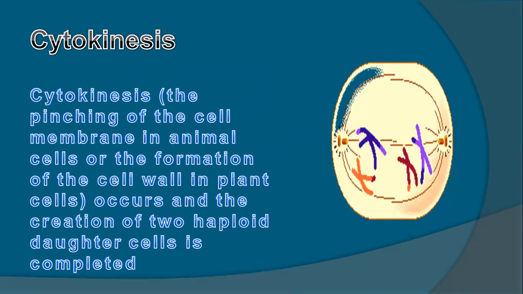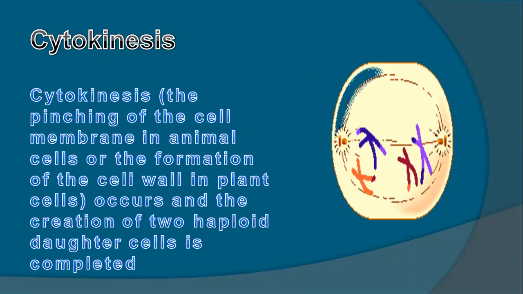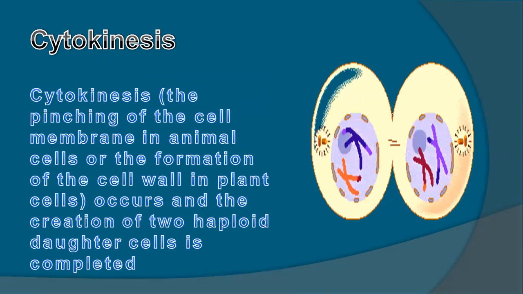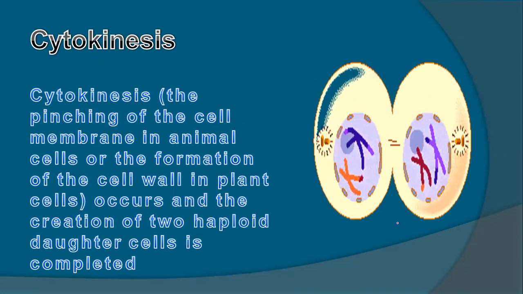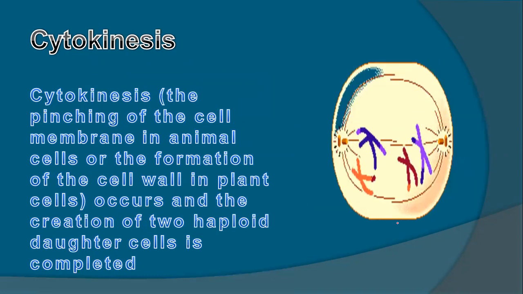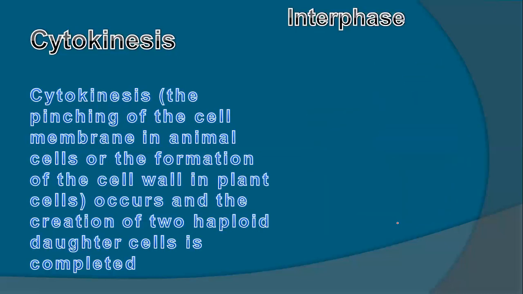But in plant cells, we know that Golgi vesicles align in the center, and they split in the cytoplasm, and from the center a new cell wall will arise, and then the cell is separated into two cells. In plants, meiosis is also done. Now we will see this up to cytokinesis, that is called cytokinesis 1. So up to cytokinesis 1, we have completed meiosis 1.